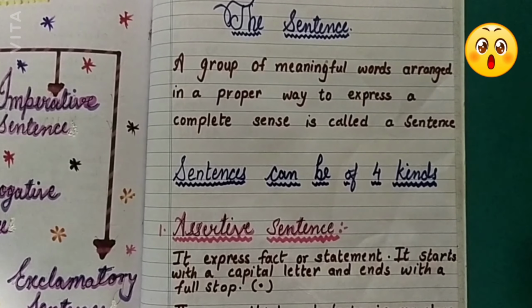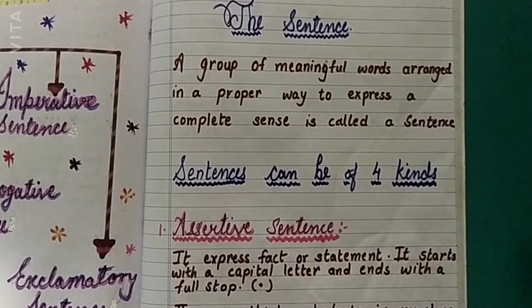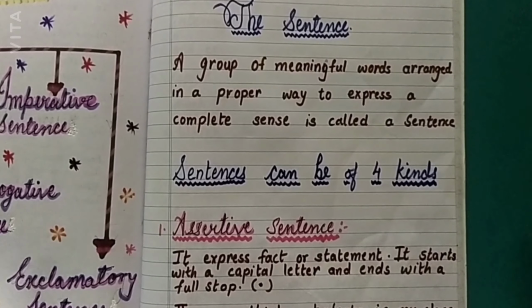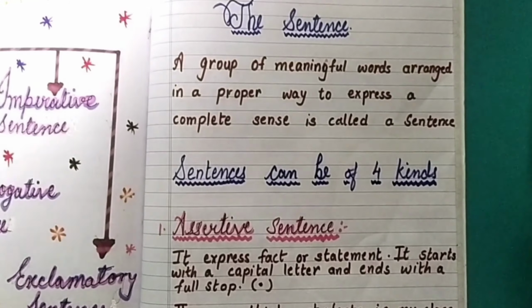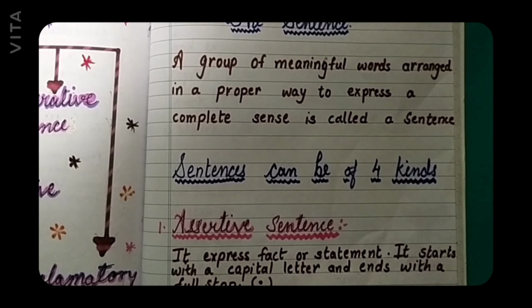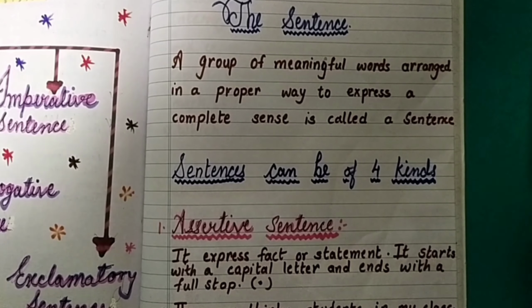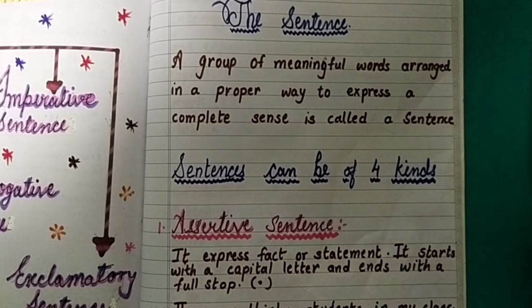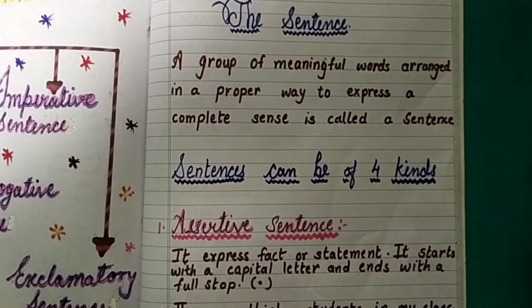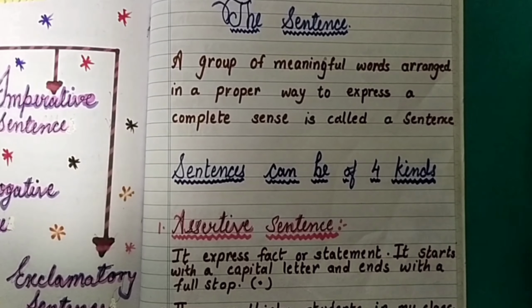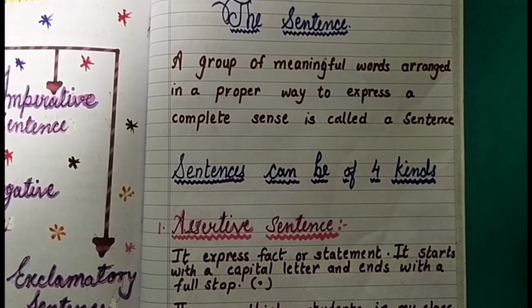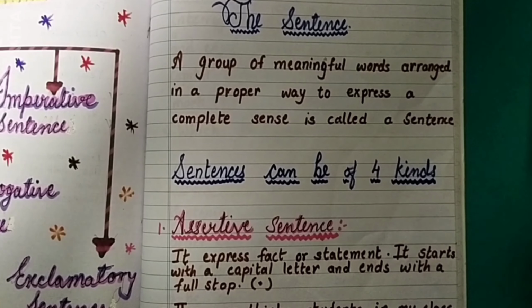So first one is assertive sentences. Now what are assertive sentences? It expresses facts or statements. Assertive sentences are the sentences which express a fact, a universal truth, or a general statement. It starts with a capital letter and ends with a full stop. Always an assertive sentence starts with a capital letter and it ends with the full stop.